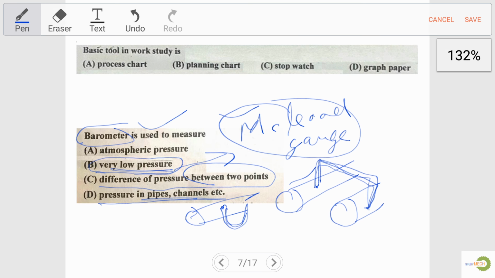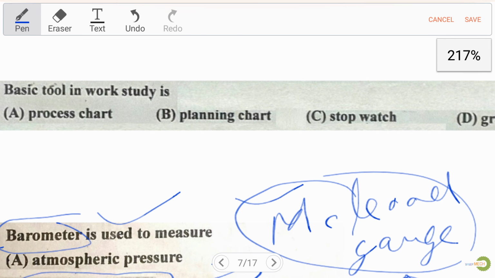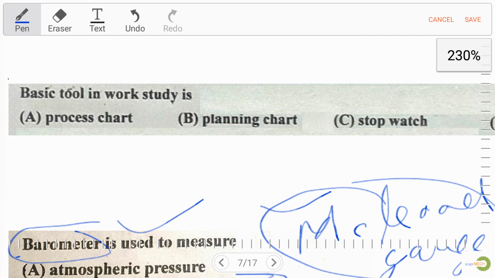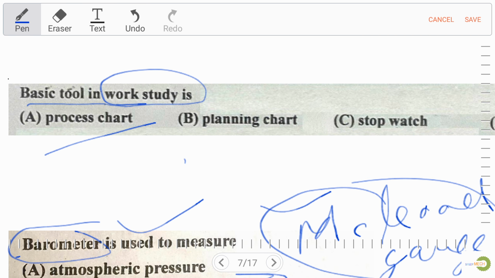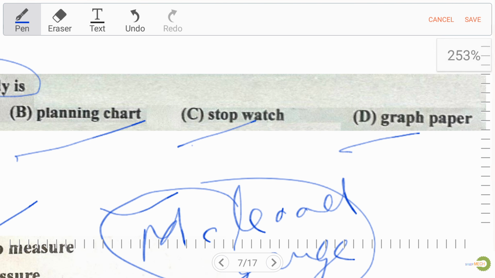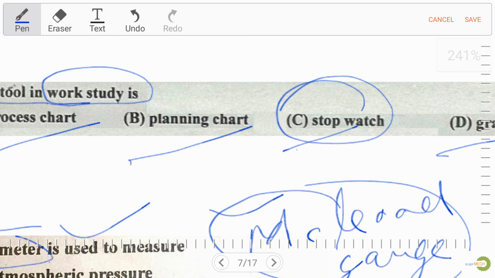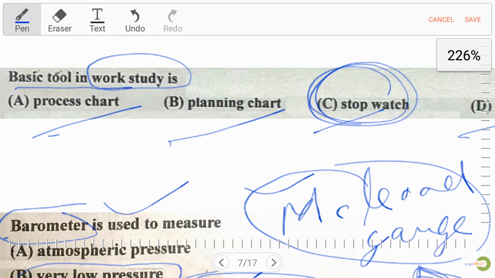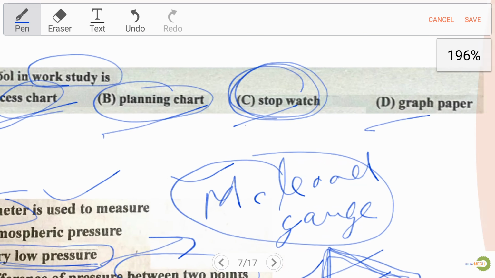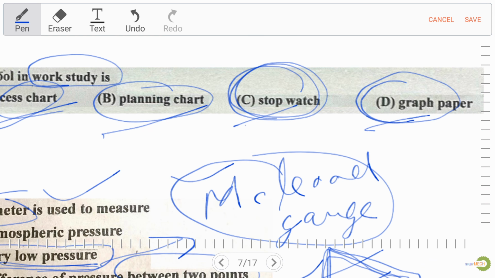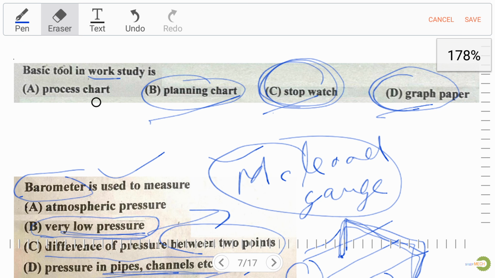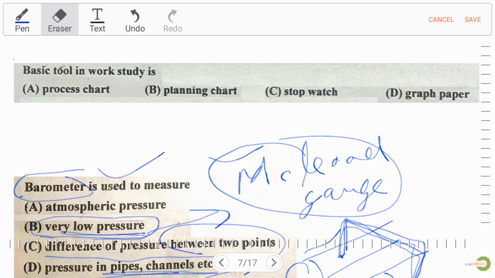Now let's move to the next question that we missed over here. The basic tool in work study is: option A process chart, option B planning chart, option C stopwatch, and option D graph paper. Our right answer over here is stopwatch, because process chart, planning chart and graph paper are used after the work study. So during work study the basic tool that we have to use is the stopwatch.